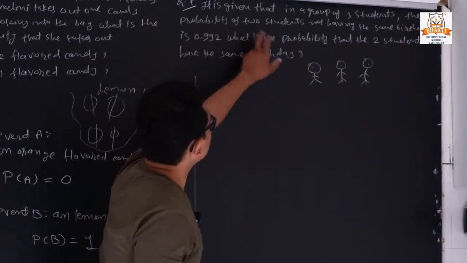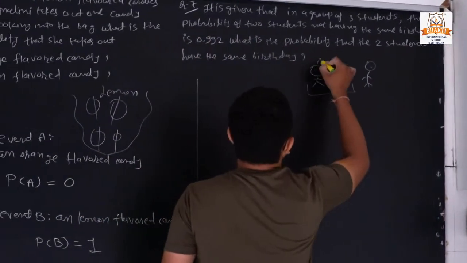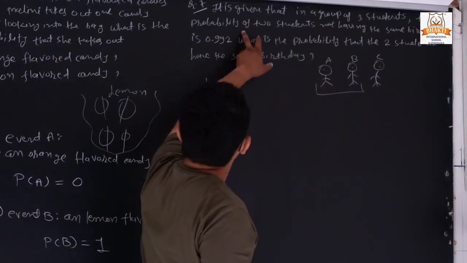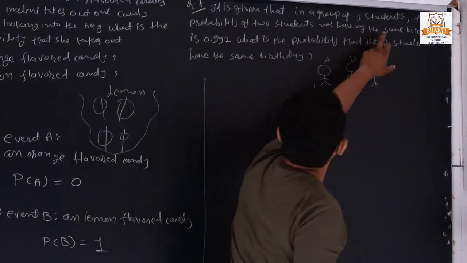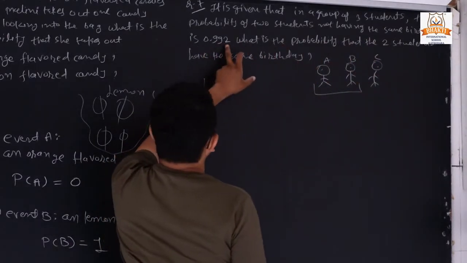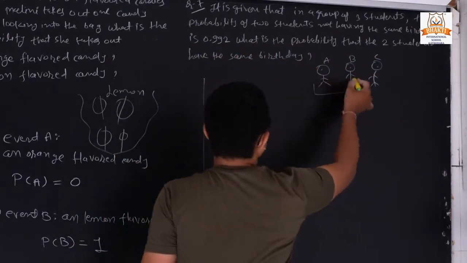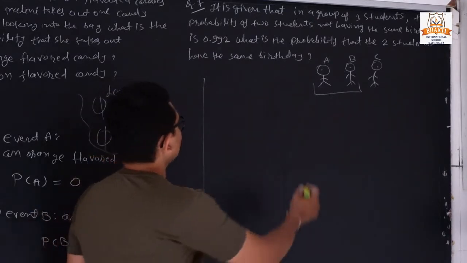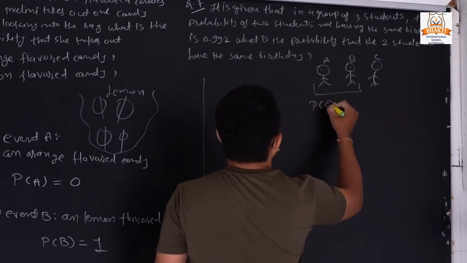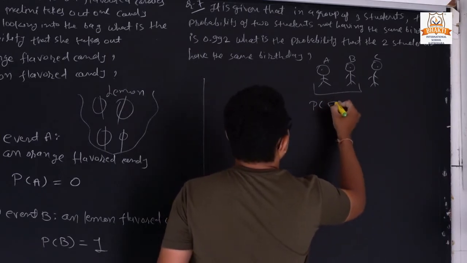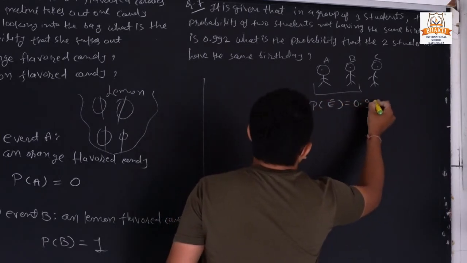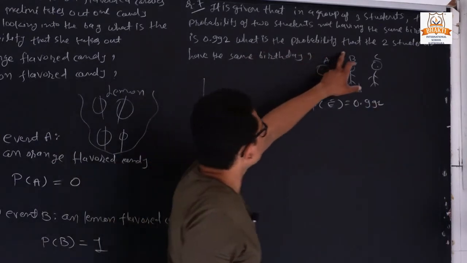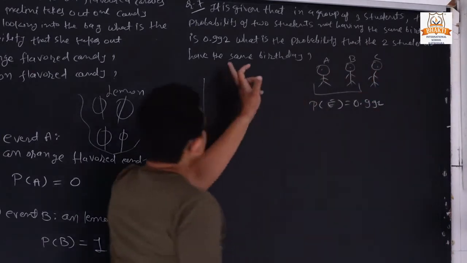The probability of 2 students. Suppose we give its name as 2 students. The probability of 2 students not having the same birthday is 0.092. So it means, suppose these two students do not have the same birthday. So the probability of the not-event is given as 0.992. So what is the probability that the 2 students have the same birthday?